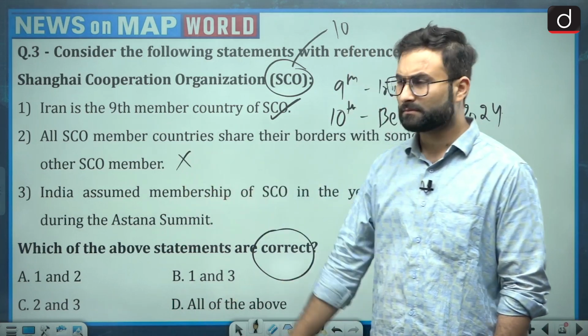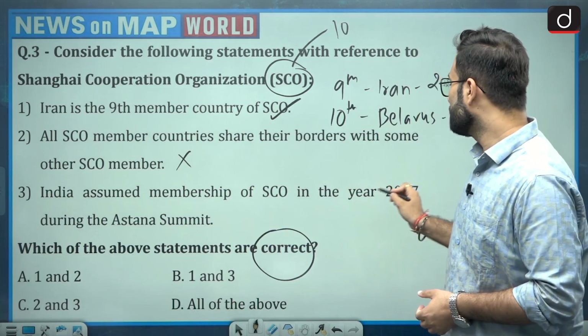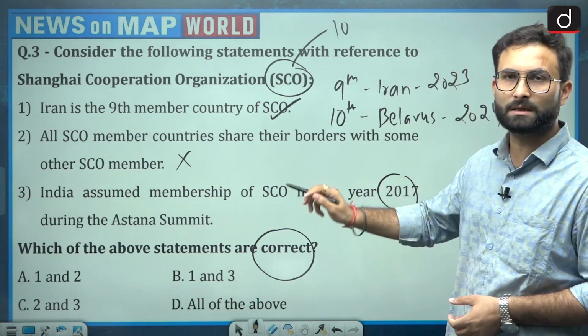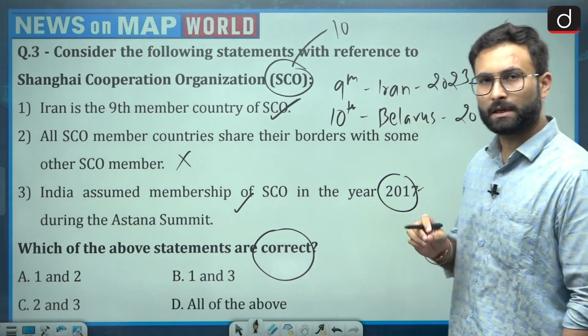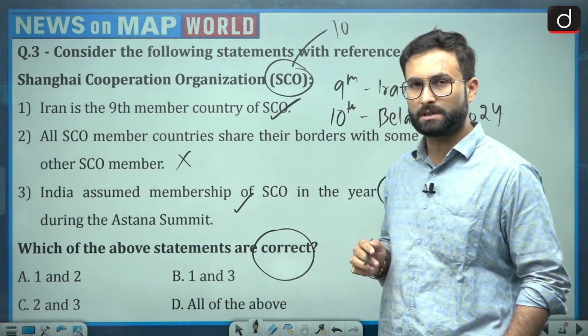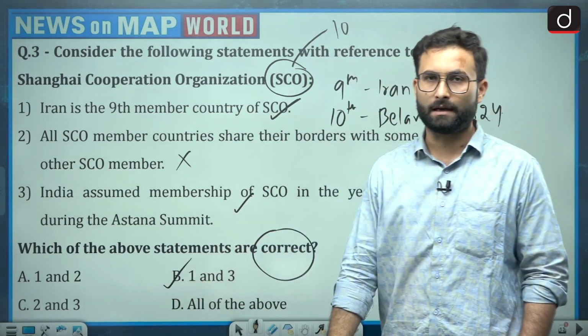Okay, then coming to the third one, India assumed membership of SCO in the year 2017 during the Astana summit. This is totally correct. India and Pakistan assumed their membership in the Astana summit, that is 2017. Okay, so 1 and 3 are correct. Option B would be your right answer over here.